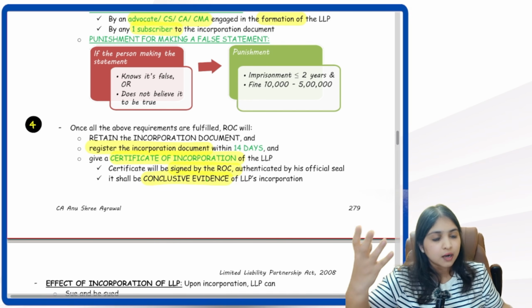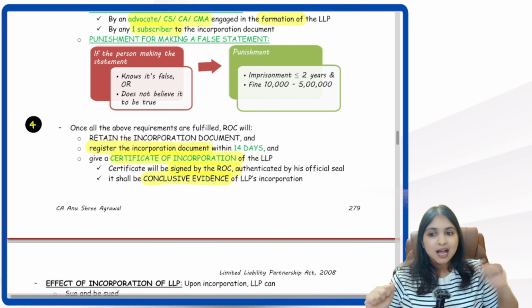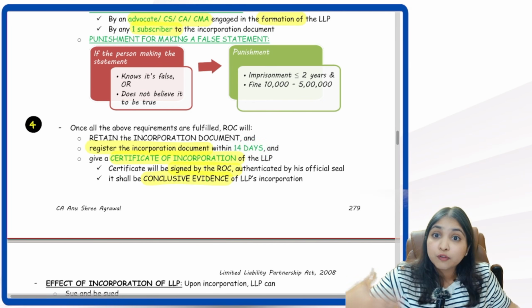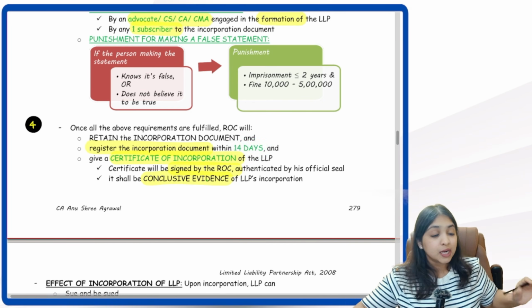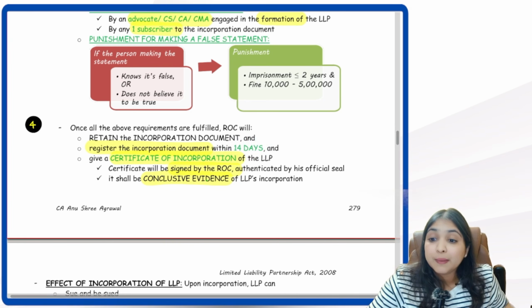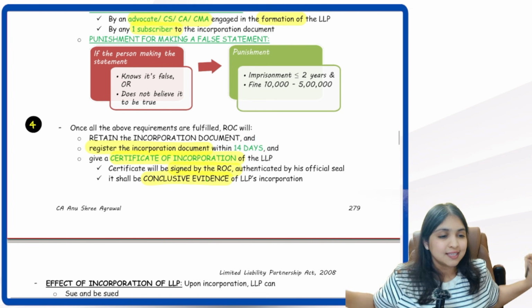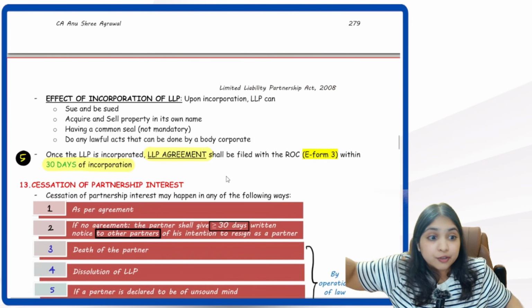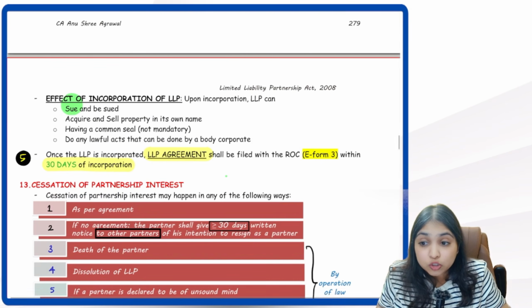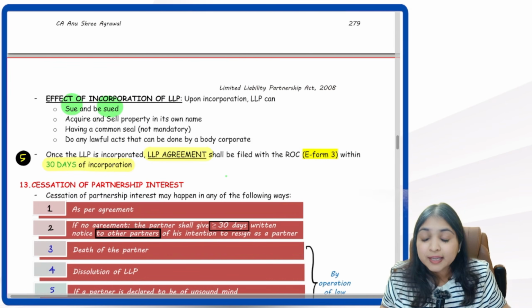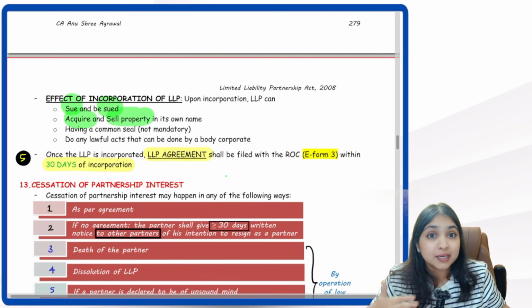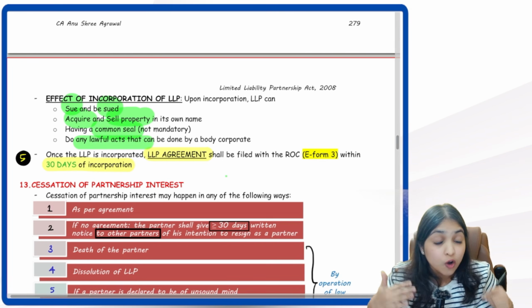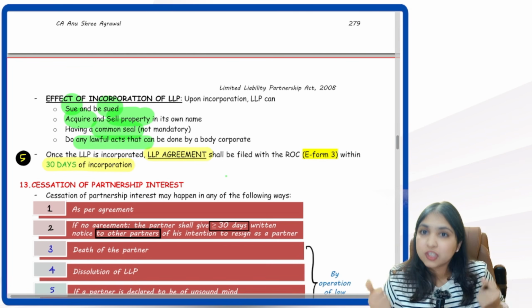So fourth step, the ROC will keep all the documents. The ROC will register the incorporation document within 14 days. ROC will give a certificate of incorporation to the LLP. That certificate will be signed by the ROC, and the certificate will be a conclusive evidence that yes, LLP has now been incorporated. Once LLP is incorporated, LLP becomes a different person altogether. Now LLP can sue and be sued in its own name. It can acquire property, it can sell property in its own name. It can have a common seal. It can do lawful acts. It can enter into contracts in its own name.